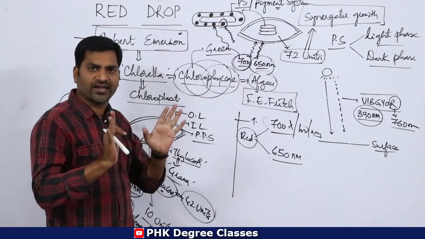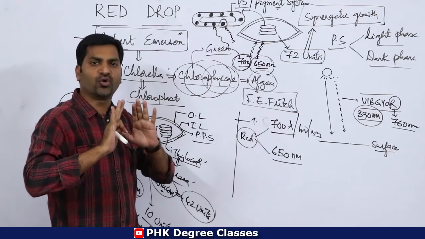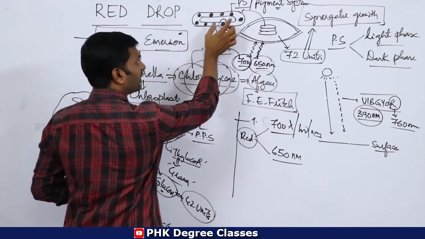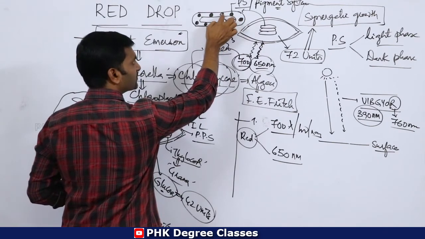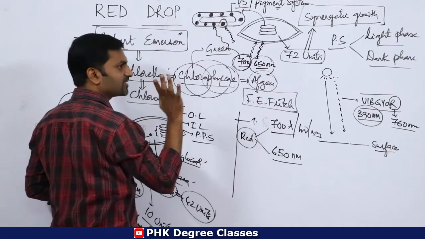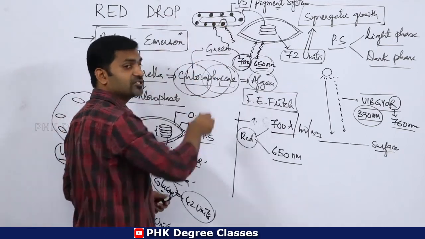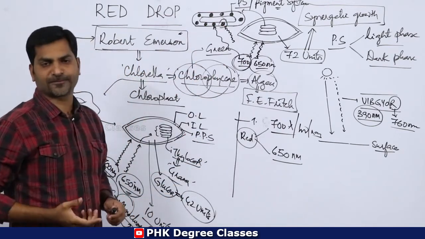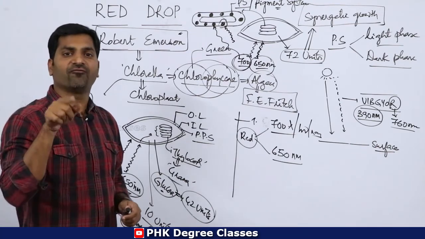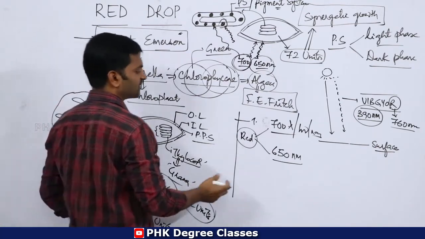Clear? So finally he observed that these thylakoid layers have different photosystems, or different pigment systems. These different pigment systems receive different wavelengths of sunlight. He came forward with two photosystems.